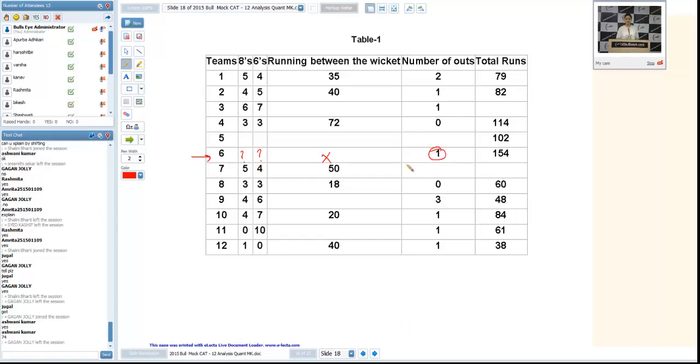As we know, the number of outs is 1, and for every 1 out, the score will be decreased by 10. It means the score by 8s and 6s, that was 164, I'm adding 10 to this. So, let the number of 8s be x and the number of 6s be y. So, x plus y we want to calculate, and 8x plus 6y is given as 164. Now, we want to calculate a solution for that. The only possible solution to this is 13 and 10.